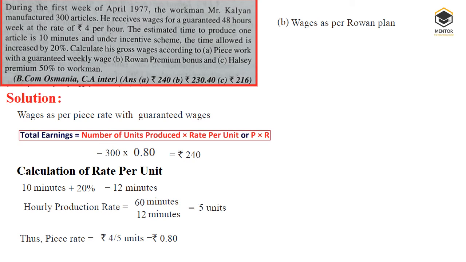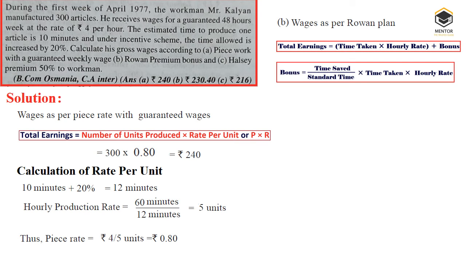Then we'll take up the next one, calculation of total wage as per the Rowan premium plan. These two formulas we have already discussed in our earlier question: total earning is equal to T into R plus bonus, whereas the bonus formula is time saved by standard time into time taken into rate per hour. This formula, consolidated, can be written as T into R plus S minus T by S into T into R. You can consolidate total earnings plus bonus like this.